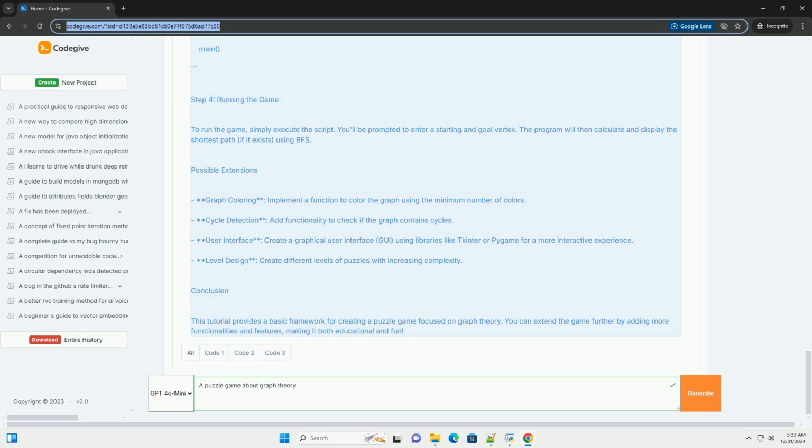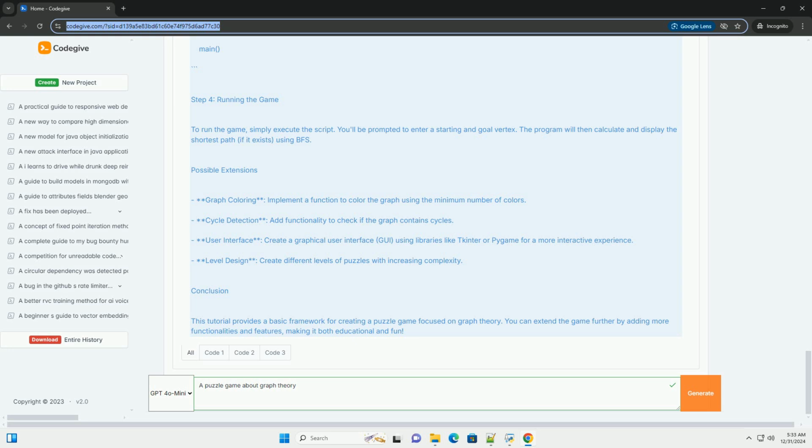Step 1, Graph representation. We'll represent the graph using an adjacency list. Python. class Graph: def __init__(self): self.graph = {}. def add_edge(self, u, v): if u not in self.graph: self.graph[u] = []. If v not in self.graph: self.graph[v] = []. self.graph[u].append(v). self.graph[v].append(u), an undirected graph.